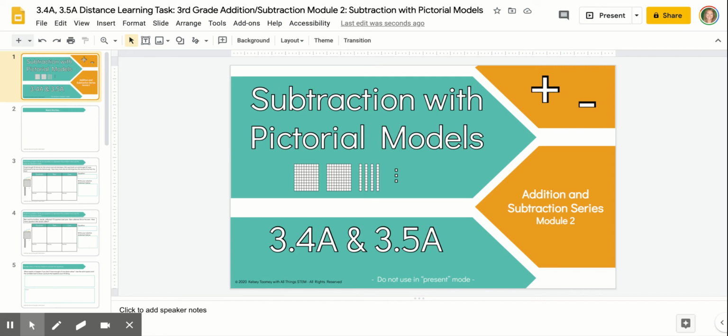Hey there! Welcome to Module 2 of our Addition and Subtraction series. In this module, you will be using base 10 blocks to model subtraction.